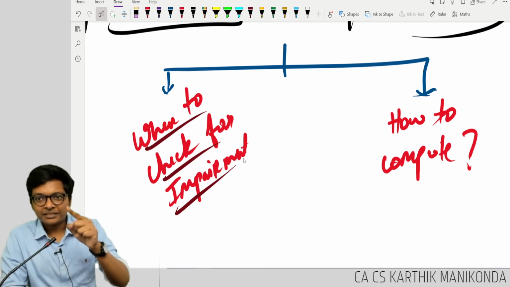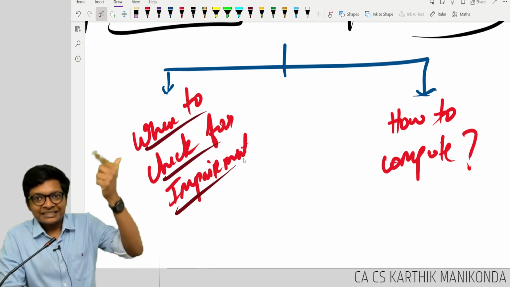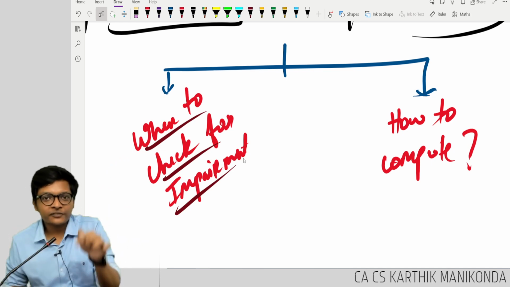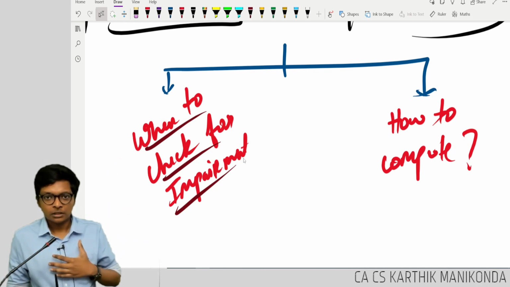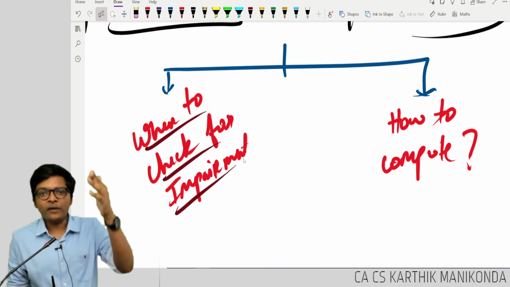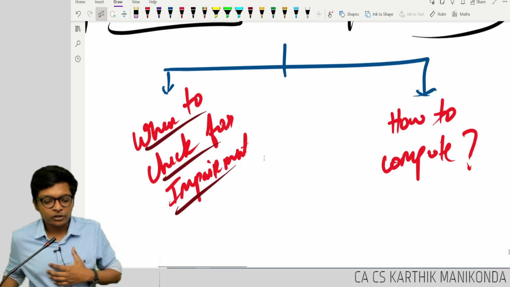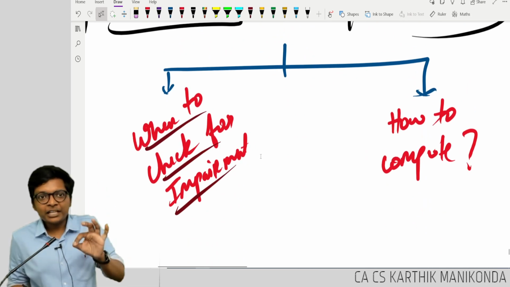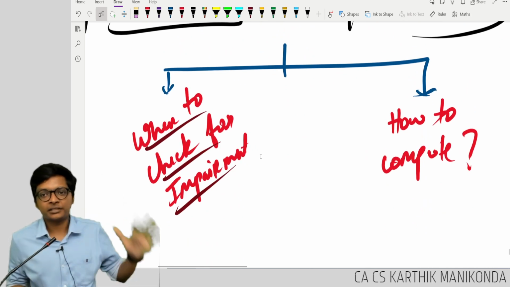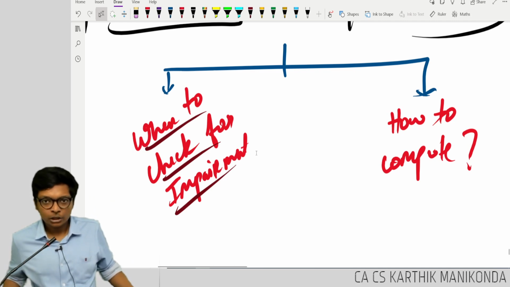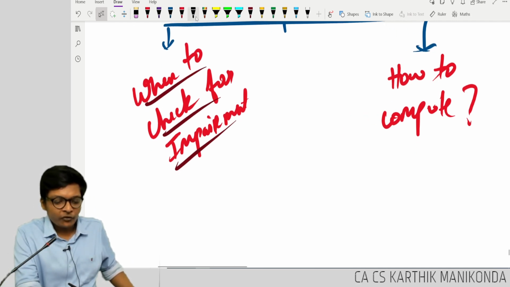When something happens. When a new iPhone comes, then I will check if the value of this phone has dropped. Correct? Are you following, guys? Same with the software example, Vignesh will not check for the fall in value of software every year. He will check only if something happens. Are you following, guys?